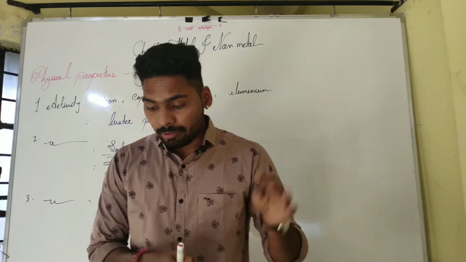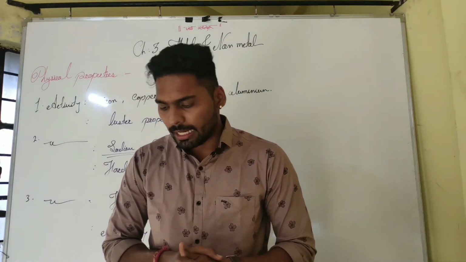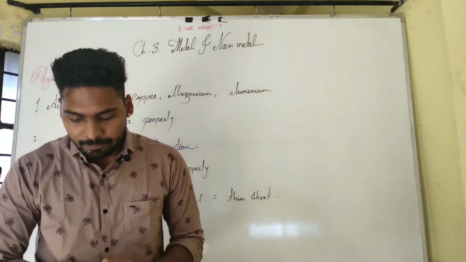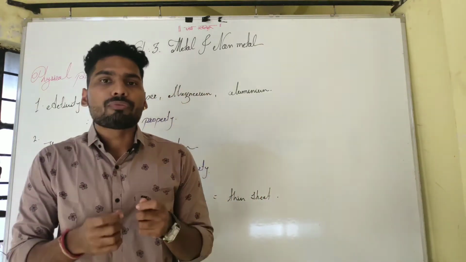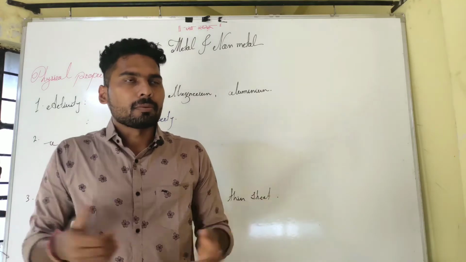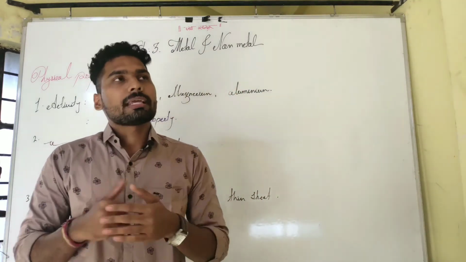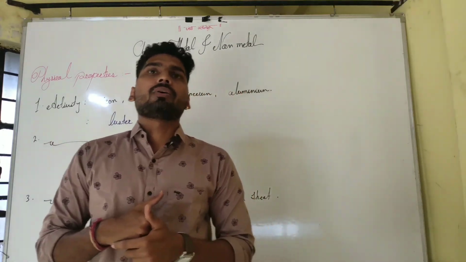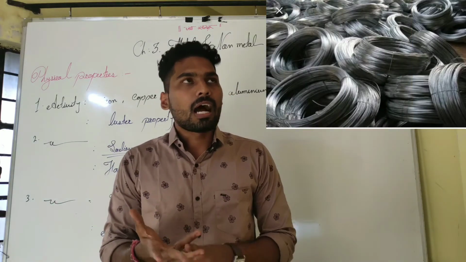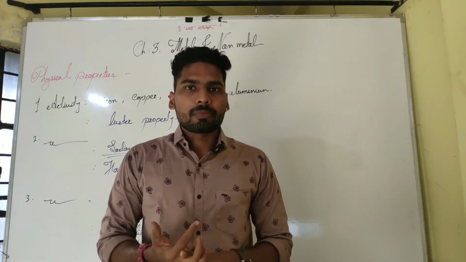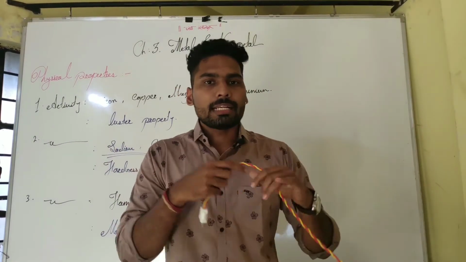Then next, we have to learn activity number 4. In activity number 4, we learn the list of metals found in the form of wires. Just imagine or guess which type of metals you find in a wire state. Copper, iron, aluminum. We find most of them in wire state. You will find that type of wire.